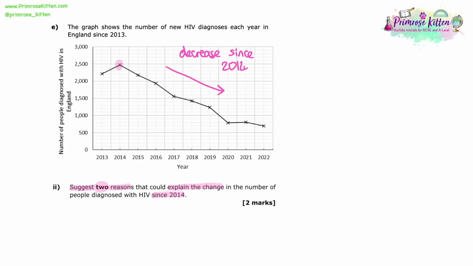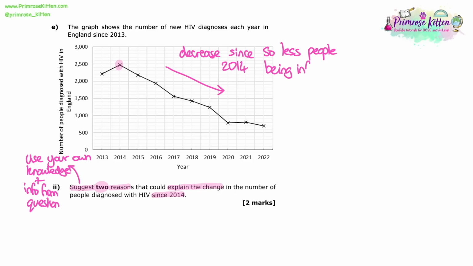So why? We need to come up with some reasons why this might have happened. So this is a suggest question, which means we are using our own knowledge and information from the question, right? So it's not just something you will have definitely learned, but you're having to interpret from the question and maybe use a bit of common sense or something that you've learned from your scientific knowledge. So if there's been a decrease, less people are being infected with HIV since 2014 every year. Why? This is what we've got to try and give explanations for.